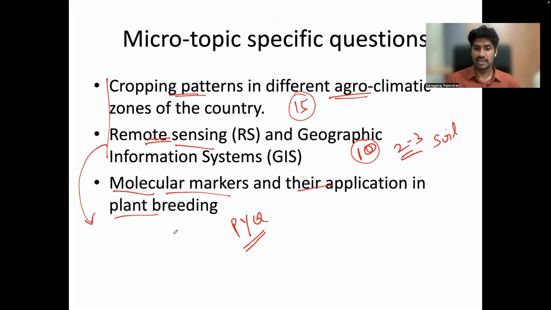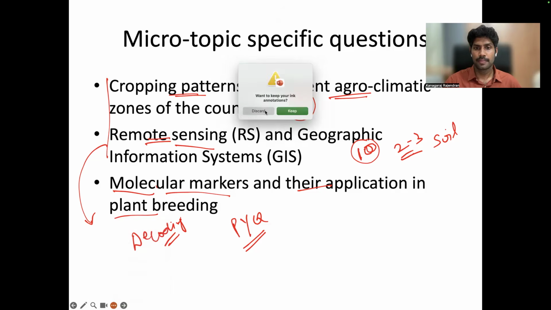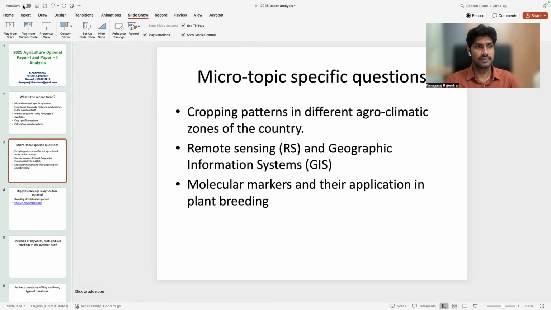And for covering the syllabus, again the problem is that the syllabus words are not given elaborately. So first we need to decode the syllabus. After decoding the syllabus, you have to identify every micro topic in the syllabus. Then you have to prepare notes for every micro topic. This is very important. That's why I have prepared one decoding of the syllabus.